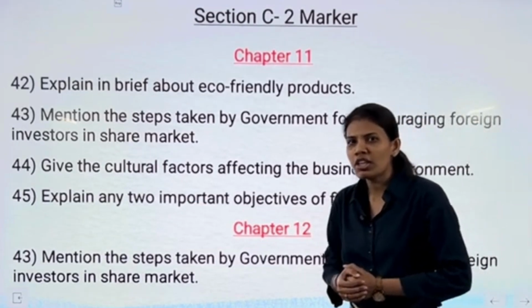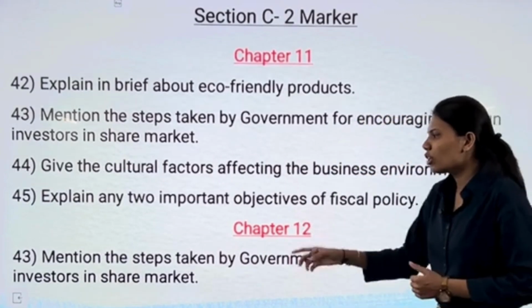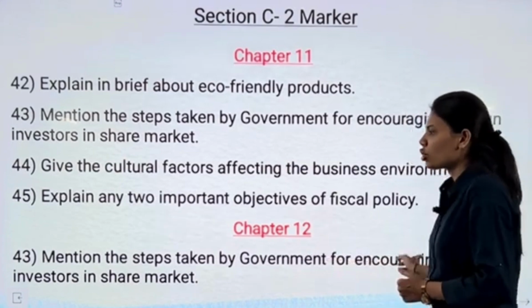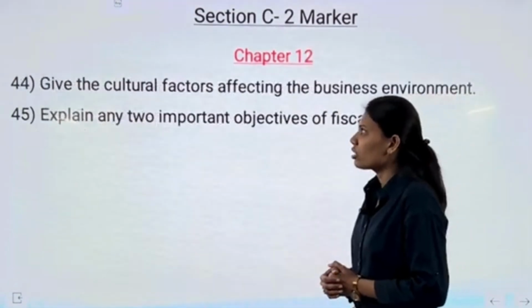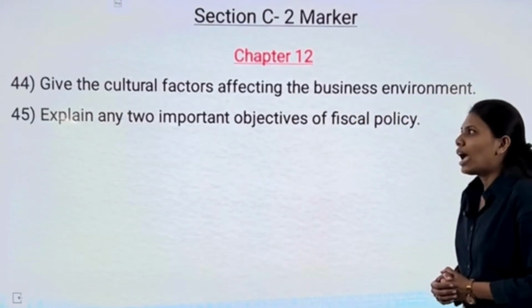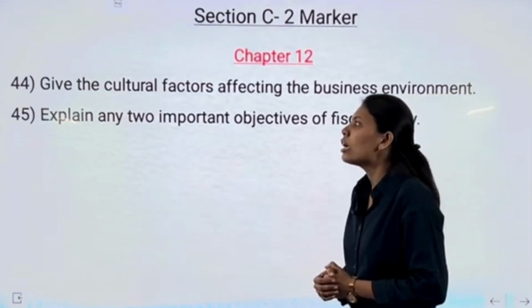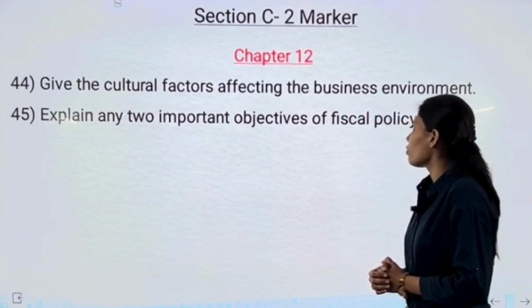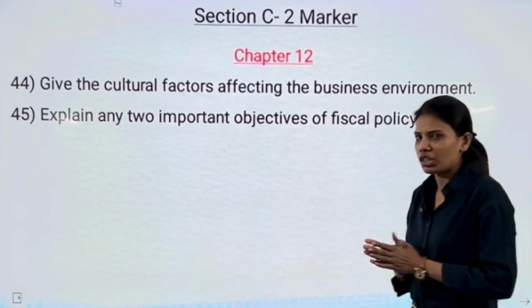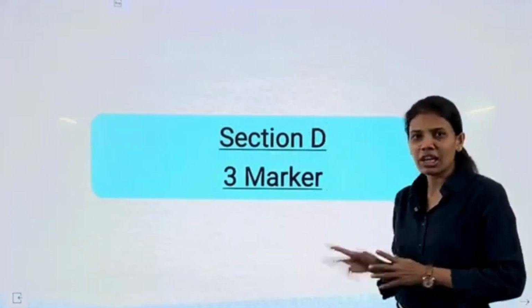For 2-marker questions from our last chapter, we have our first question as mention the steps taken by government for encouraging foreign investors in share market. Our next question is give the cultural factors affecting the business environment. And our last question from chapter number 12 and 2 markers is explain any two important objectives of fiscal policy. Here we complete with our 2-marker questions and moving ahead with our 3-marker questions, that is your section D.